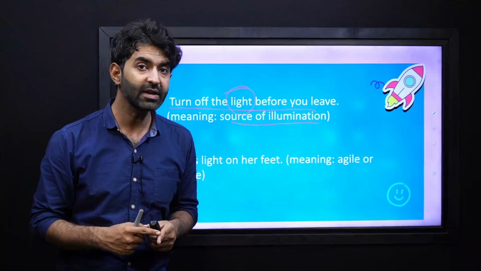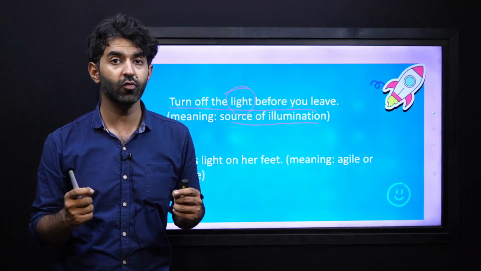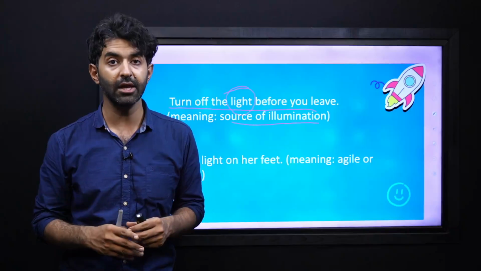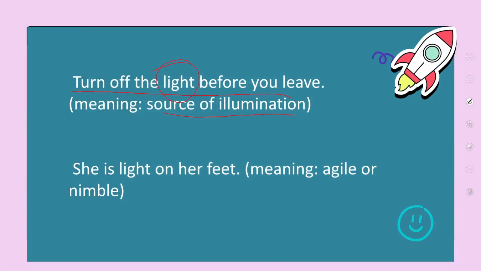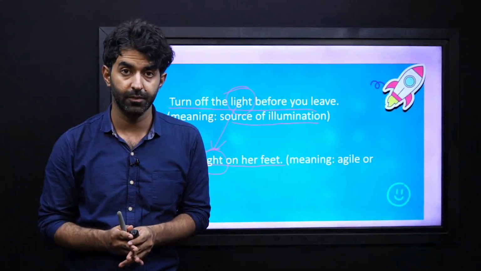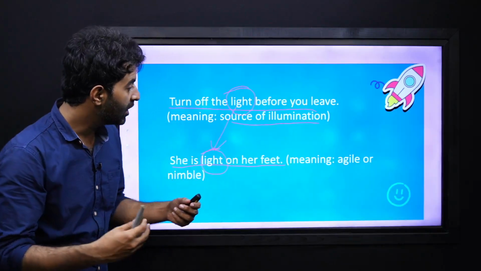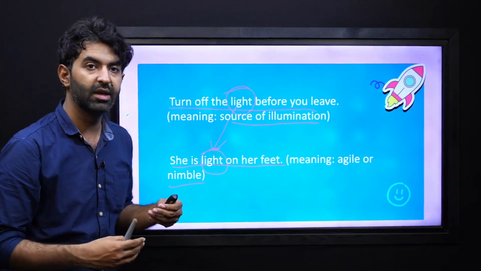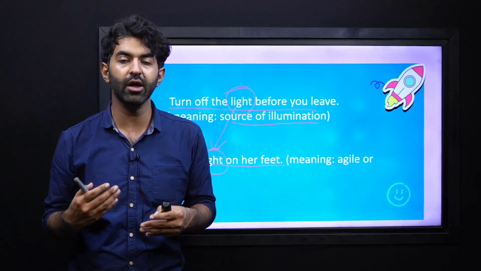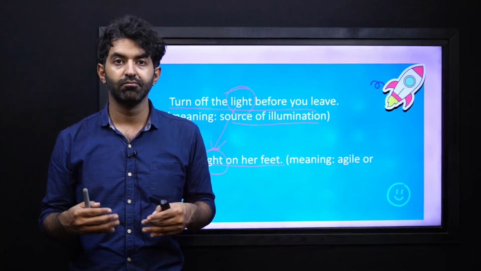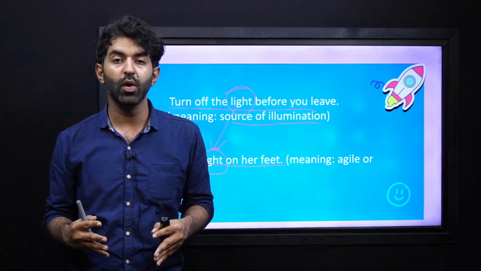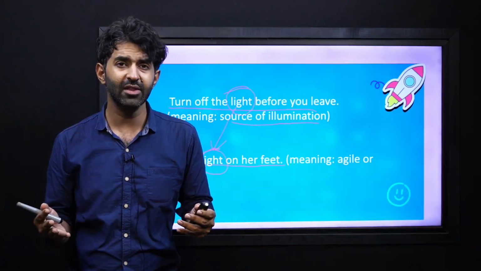Now, in the second sentence, that word light has a different meaning. She is light on her feet. Light doesn't mean the same thing as in the upper sentence. It is talking about being very agile or nimble. She's light on her feet. She's quick. She's fast. She's not heavy weighted. She's quick. So you can say that.